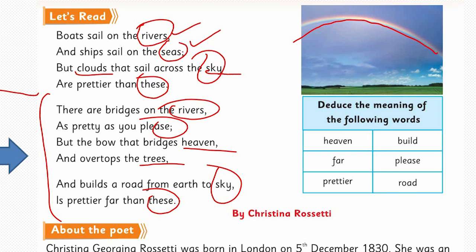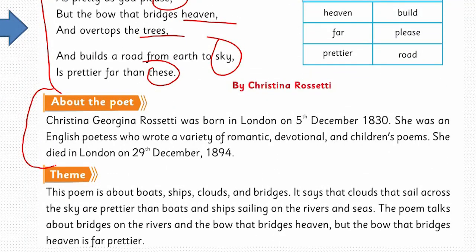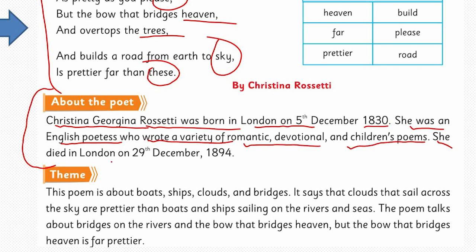The rainbows, which can reach from earth to sky, are far more beautiful than the simple bridges that go over the rivers. So let's know about Christina Rossetti, the poet of this poem. Christina Georgina Rossetti was born in London on 5th December 1830. She was an English poetess who wrote a variety of romantic, devotional and children's poems. She died in London on 29th December 1894.